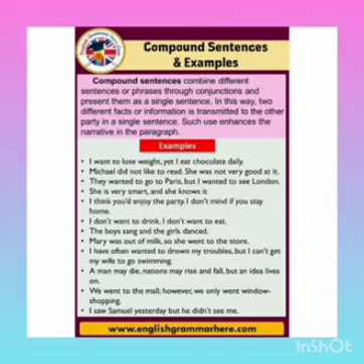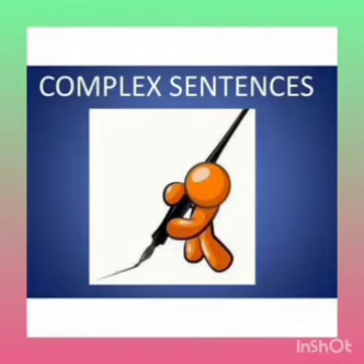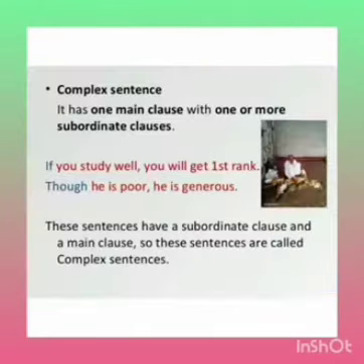FANBOYS. Let us discuss the third type of sentence, the complex sentence. In a complex sentence, there is one main clause and one or more subordinate clauses. A main clause gives a complete meaning to the sentence, and a subordinate clause does not give a complete meaning to the sentence. Let us see the example. If you study well, you will get first rank. You will get first rank is a complete sentence, so it is a main clause, and if you study well is incomplete, so it is a subordinate clause.